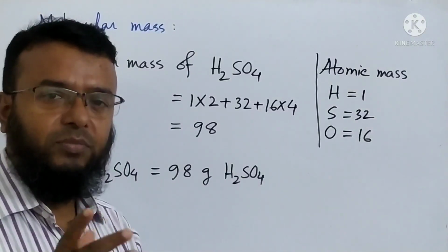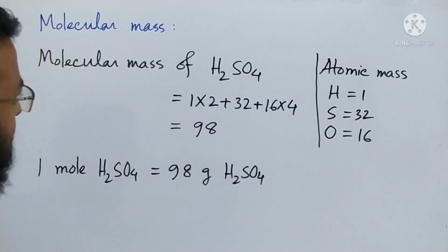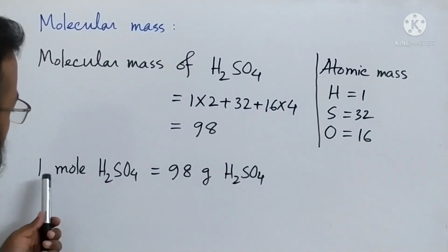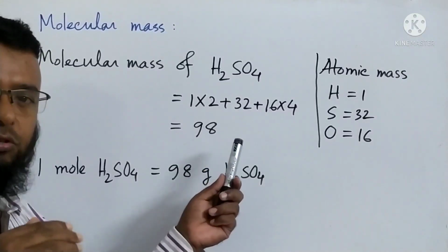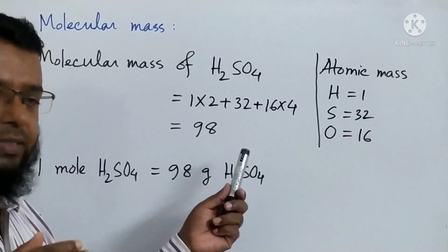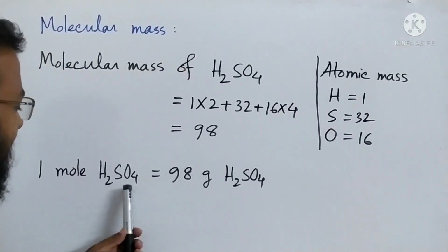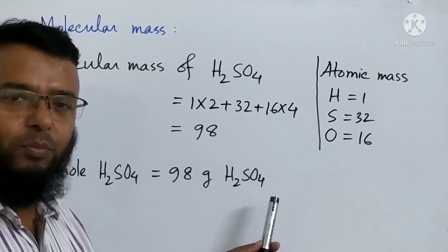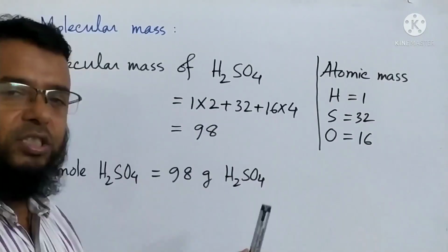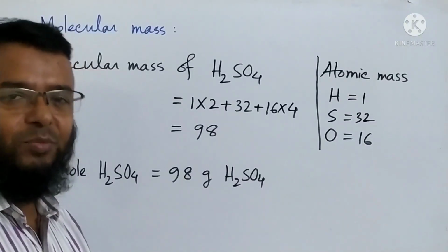Everybody knows that 1 mole sulfuric acid, if we convert the molecular mass into gram unit, that means it is 98 gram sulfuric acid. Then how many molecules are there? 6.023 into 10 to the power 23 molecules.